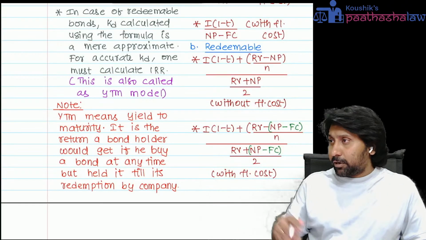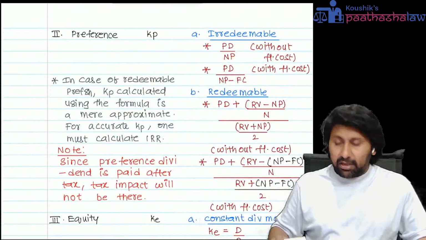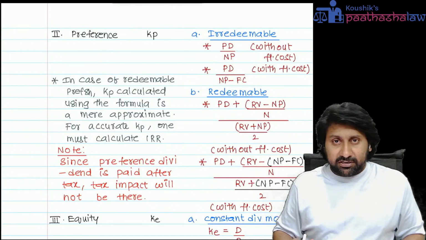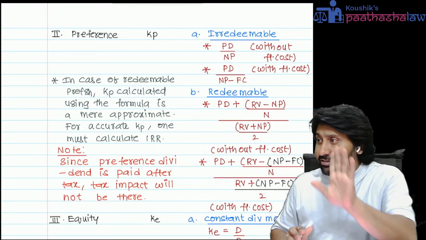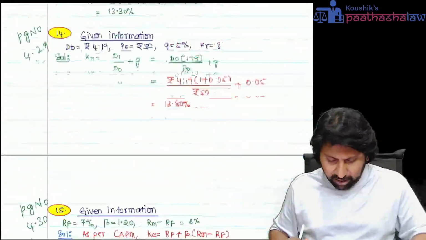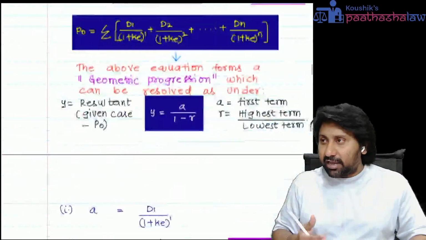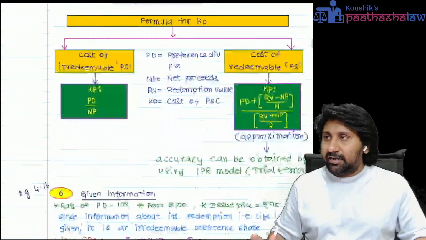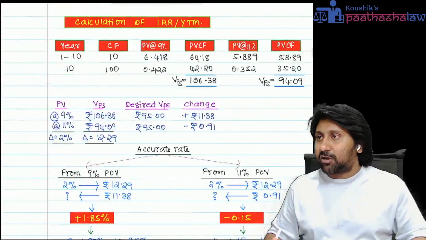So, very, very important adjustment. Please take care. Next one. Cost of preference. Just for your understanding, not to take your time, I will show you the format of IRR. Mug up. Literally mug up, because there is no other option available for you.